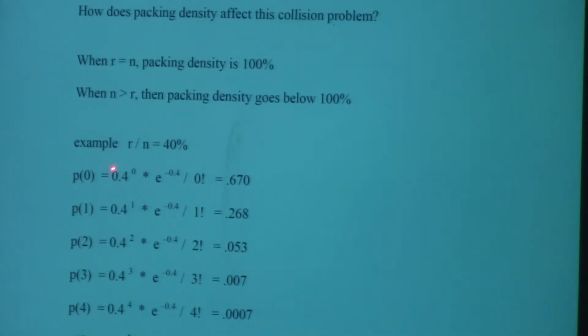You can see that our probability is 0.4. So it's 0.4 to the x times e to the minus 0.4 divided by x factorial. And in this case, let's see what we have here.